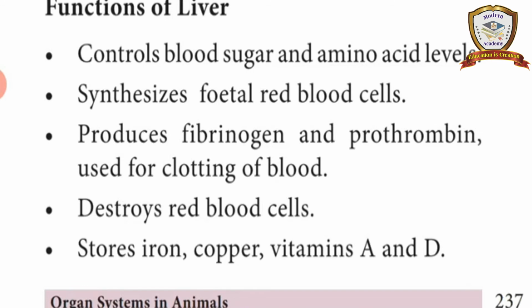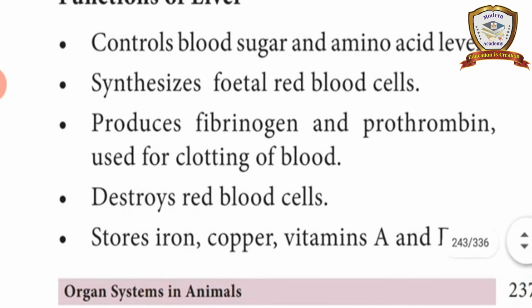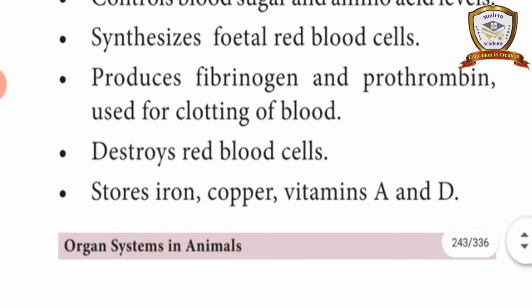It produces the fibrinogen and prothrombin used for clotting of blood. And it destroys the red blood cells after their lifespan. It stores iron, copper, vitamins A and D.